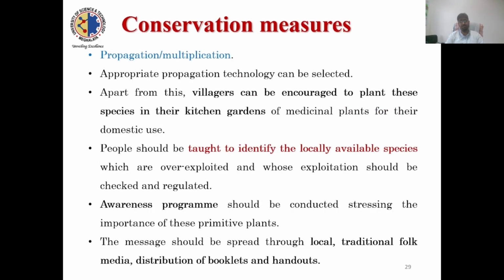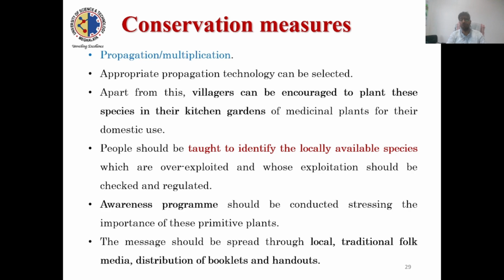Now the conservation measures. Most of these species are under threat, mostly anthropogenic threat. How will we cope with this threat and conserve these species? We have to take some measures, like propagation and multiplication of species, mostly of those which come under IUCN categories. Appropriate technology like tissue culture can be used to propagate these species if it is not possible naturally. Apart from this, villagers can be encouraged to plant these species in their kitchen gardens, because these have medicinal value, timber value, and other values they can use for marketing purposes.